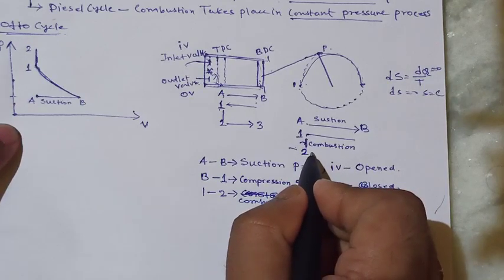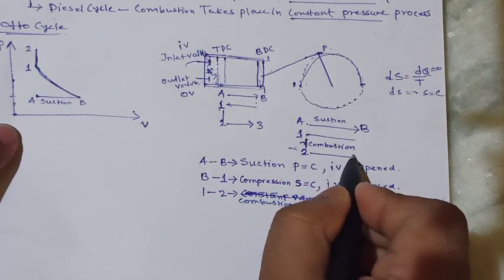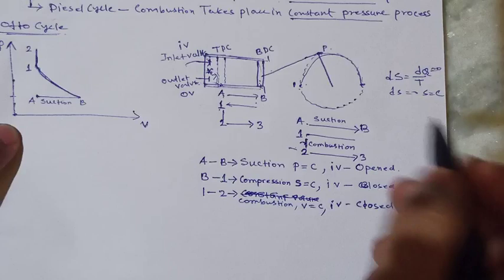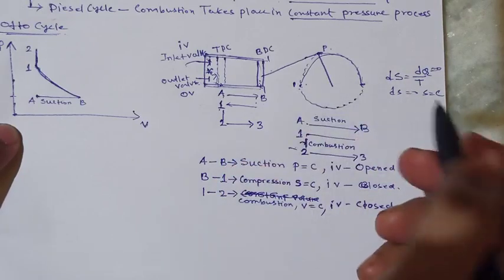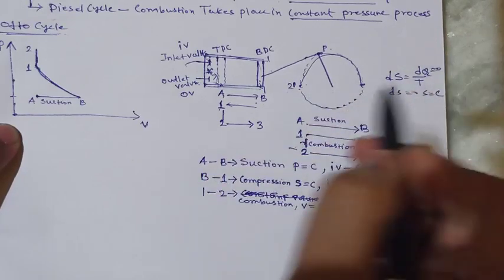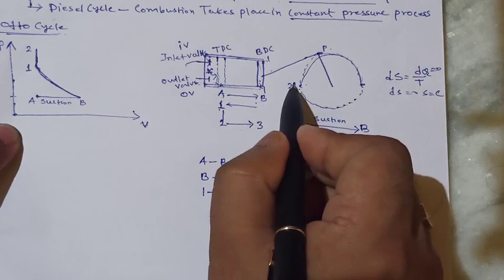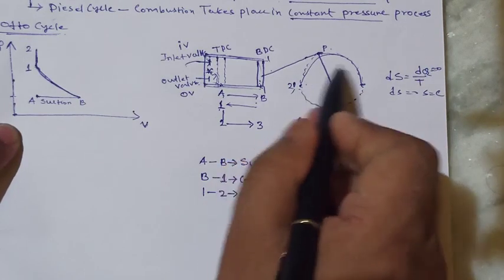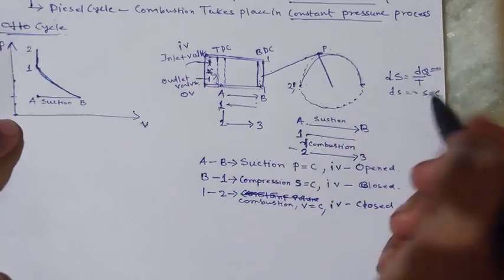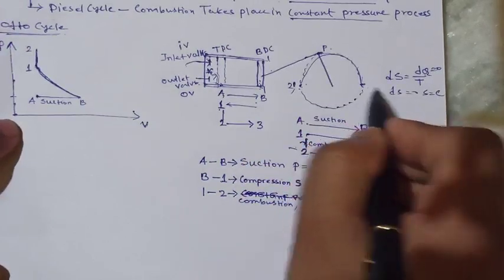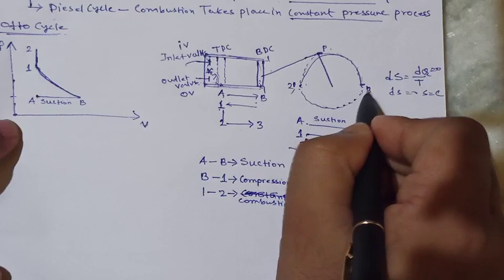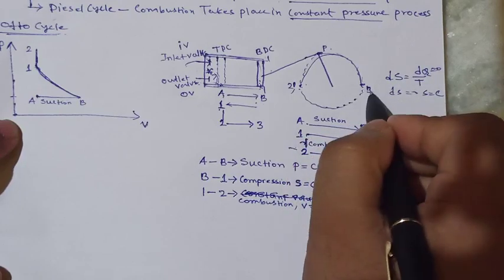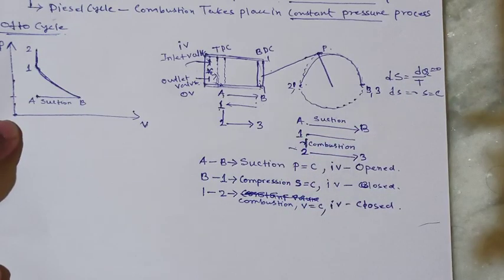So this will be 2 to 3, because this is 1 and this is 2, same point, and after that it will further move here. This point is the 3 point. So this point is the B point and this point is the same 3 point. Okay.